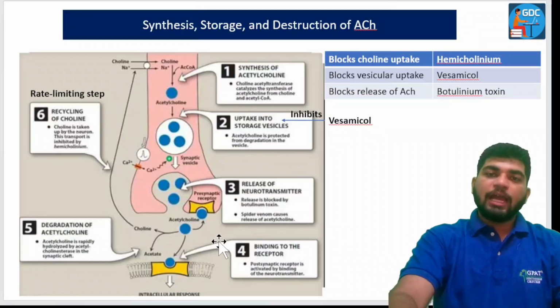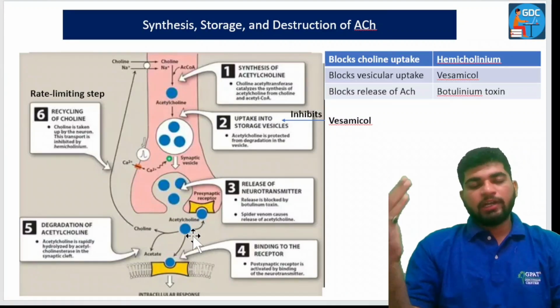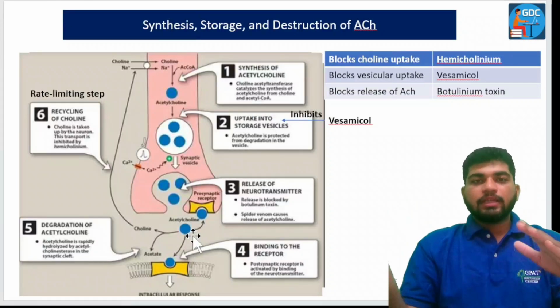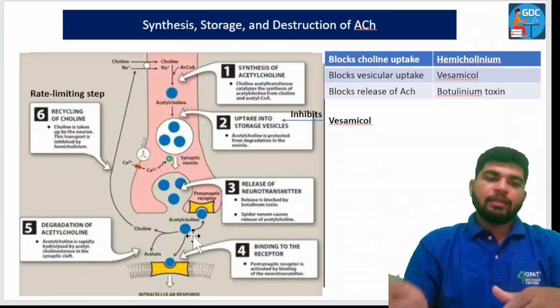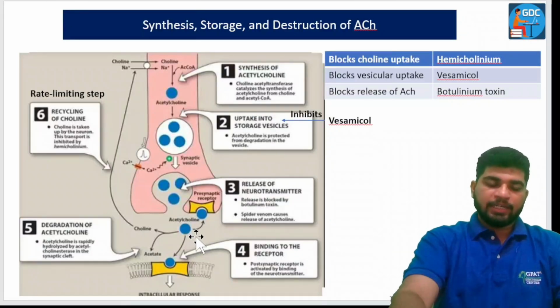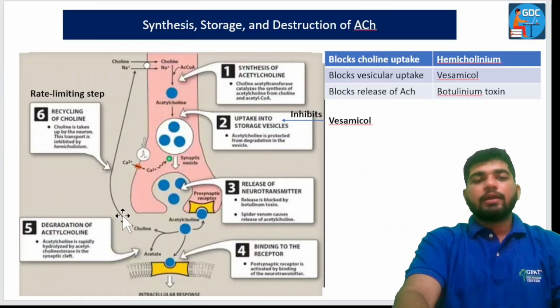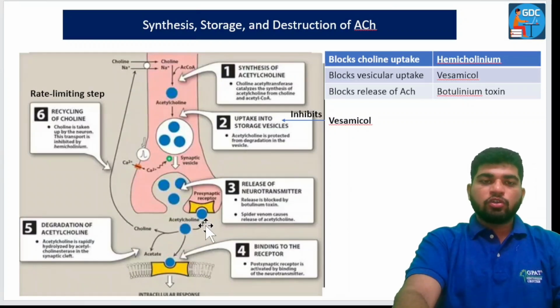It gets hydrolyzed again into choline, and this choline is taken back up into the axonal membrane. That is also called the recycling of choline.